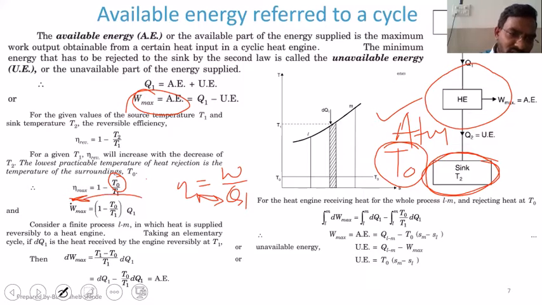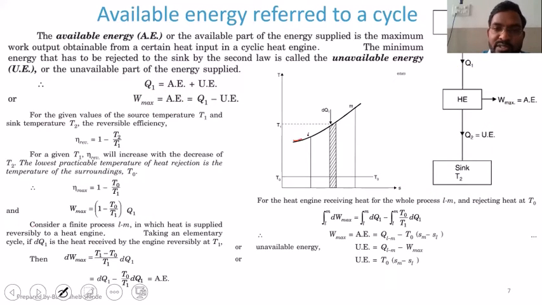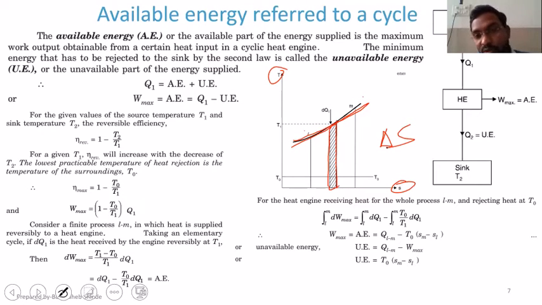So that will be the relation for maximum work. Now let's consider there is a process LM changing from L to M, and that has been plotted on a temperature entropy diagram. Now we know that in a temperature entropy diagram, the area under the curve represents change in entropy. Whenever you have drawn a temperature entropy diagram, the area under the curve always gives us change in entropy.